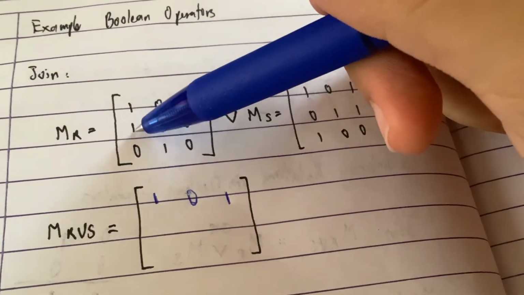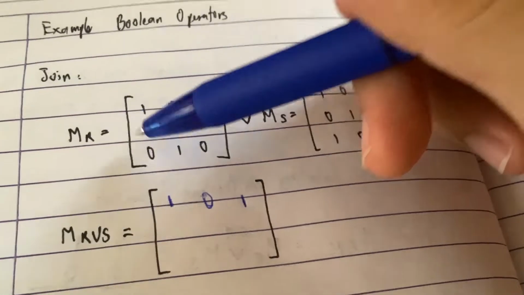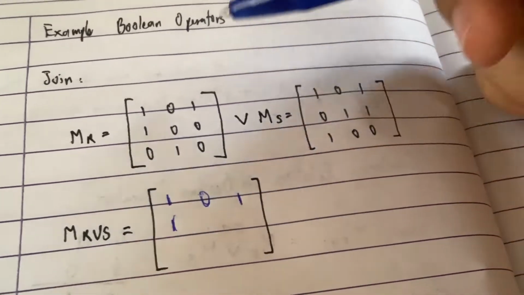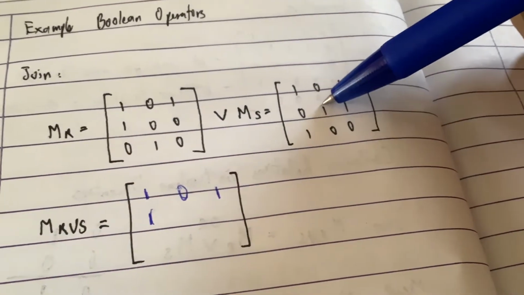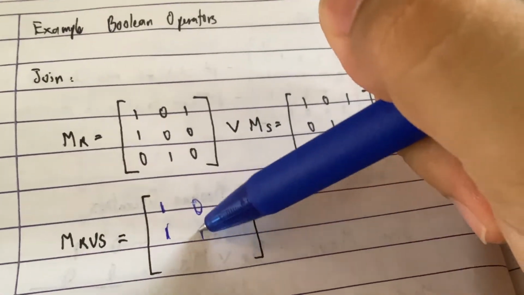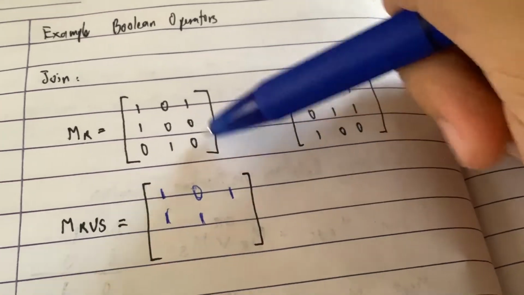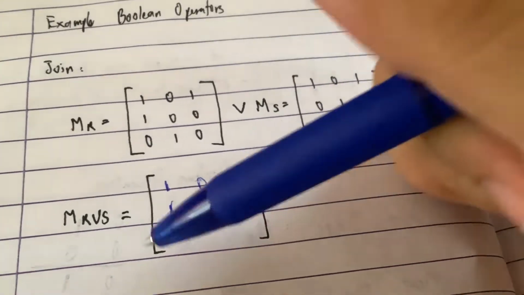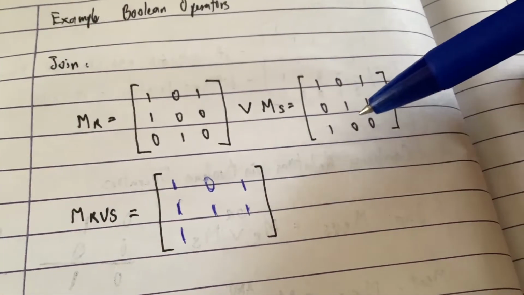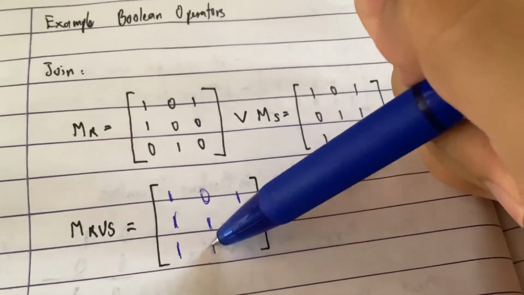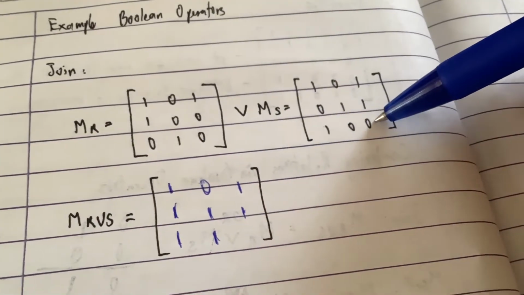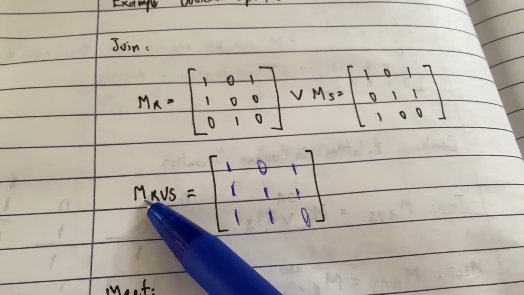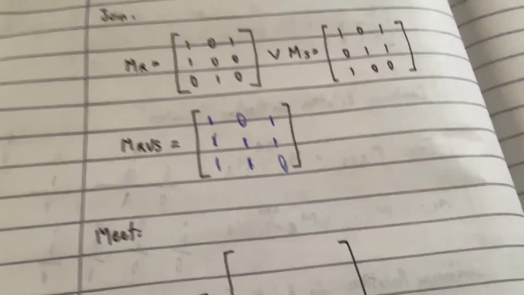And in this one, we have 1, 0, because we have at least one value, we write 1. And then same with this, 0, 1, we have 1, so we just write 1. And 1, 0, we just write 1. And then same with this, 0, 1, we write 1. And then 0, 1, we write 1. And both of these are 0, so we write down 0. That is your matrix R union S, right?